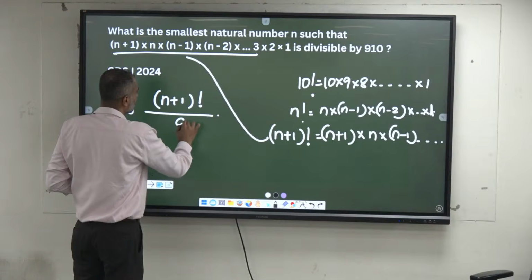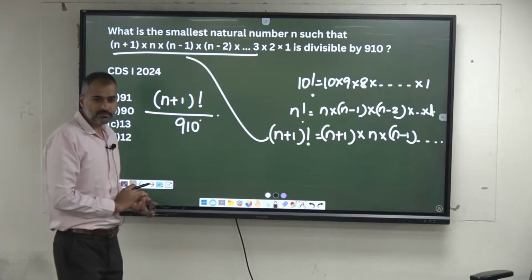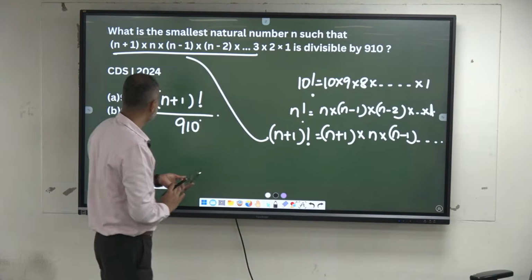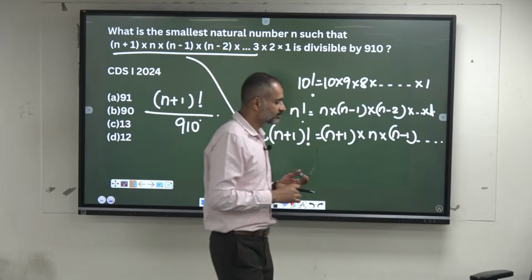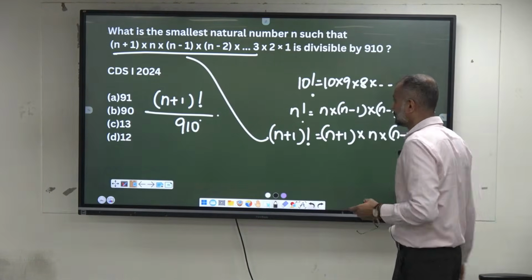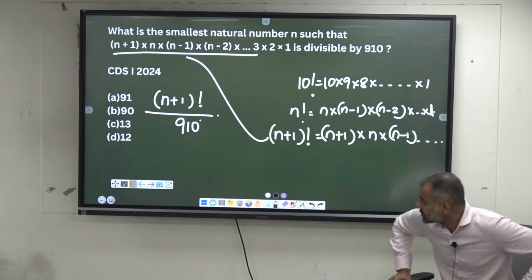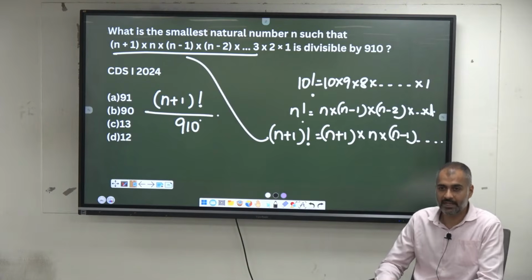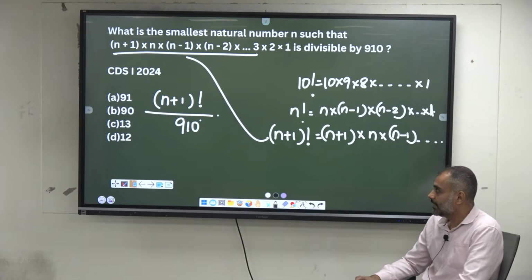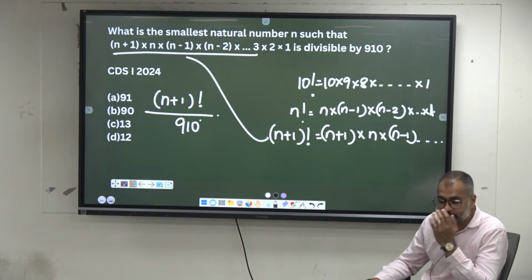Okay, I'm dividing this by what? 9, 10. Is it divisible by which of these? What is the smallest natural number n? You can substitute any value of n so that it gets divided by 9, 10. Go through the options. Substitute 91 in place of n. 91 plus 1 when you divide by 9, 10, is it divisible? No. There will be a remainder. 90 plus 1 when you divide by 9, 10, will there be a remainder?